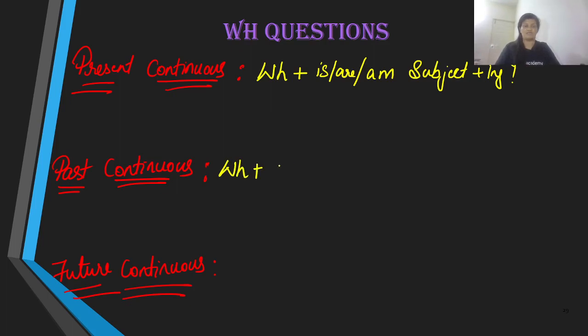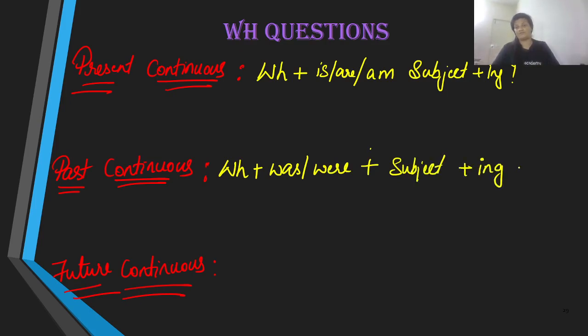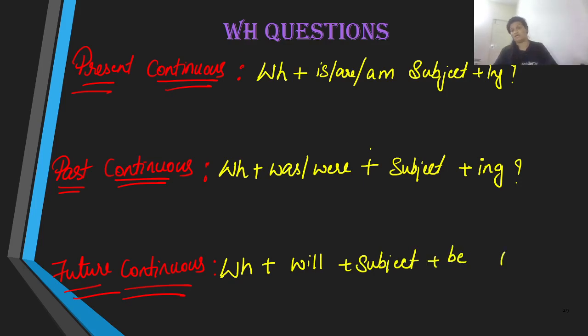Similarly, even in past tense, we begin the question with WH word, then the auxiliary was and were, then subject, and the ing verb. The same goes even with future as well. WH word, will, and subject, and then be, and then the ing verb. There goes your question mark.